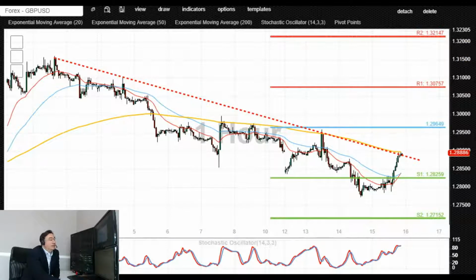Alternatively, bears appear to be in complete control below that 1.29. Controlled pullbacks in the direction of this prevailing trend are initially supported by 1.2825, 1.28 to the downside. Confirmed loss of that level and a retest of that level from underneath as a newly found resistance could open up the way for the retest of 1.2715, 1.27, possibly even 1.2650, 1.26. Some more bearish traders are possibly pointing to even 1.25 to the downside.